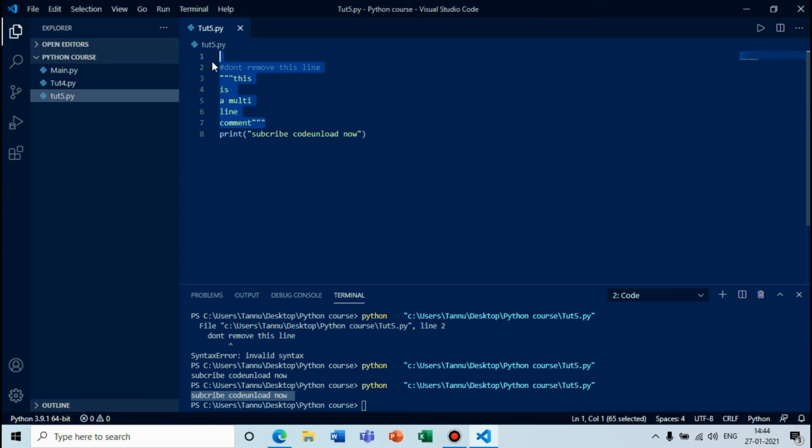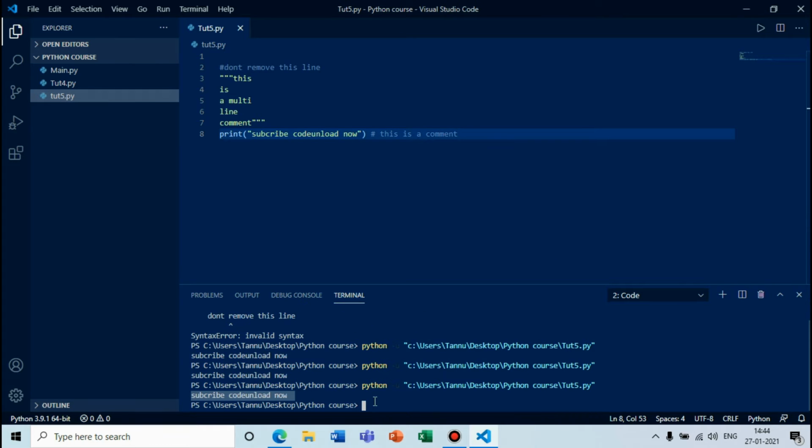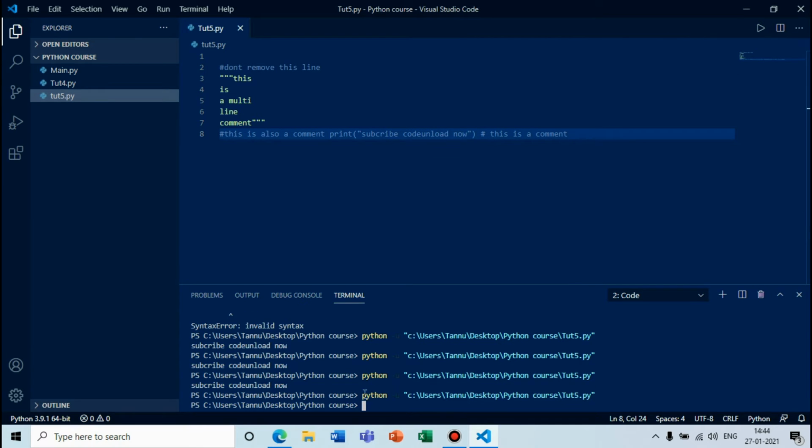And if you have to make a comment after this print statement, you will simply put a hash here and write anything, like this is a comment, and run it, and you can see there is no error. And if you have to write something before this print statement, you will make a hash and write this is also a comment, and run it, and you can see nothing is printed because you have put a comment in front of it. So this whole line is being commented out.